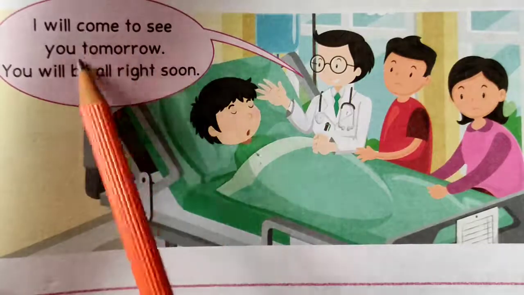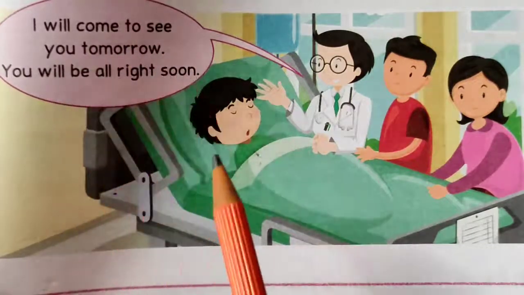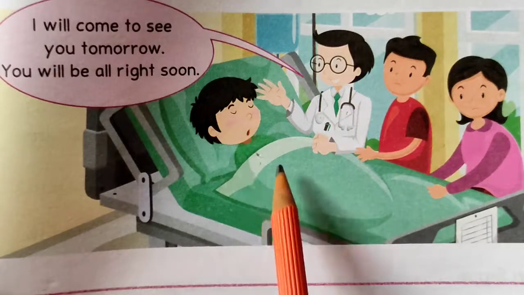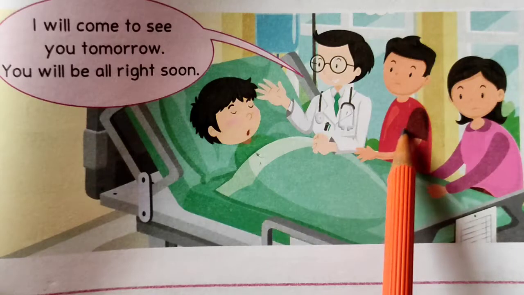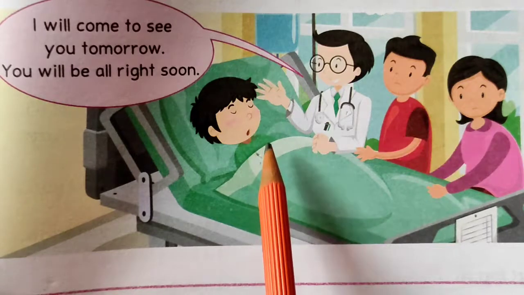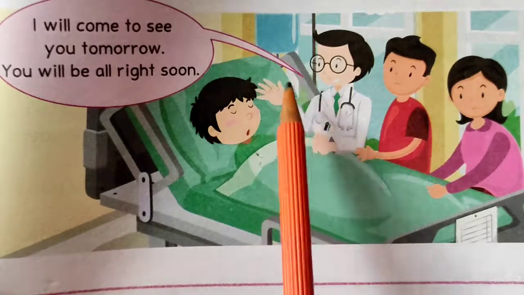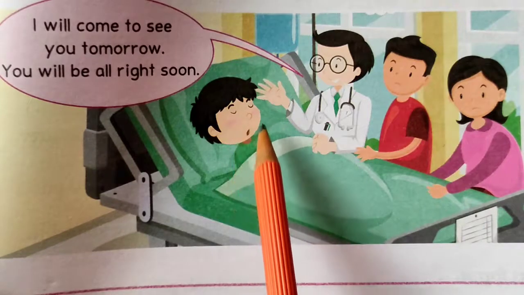I will come to see you tomorrow. You will be all right soon. So there is no need to worry about. The doctor is consoling the boy and the family member that he will be all right soon. There is nothing to worry about, and he will come to see him tomorrow.